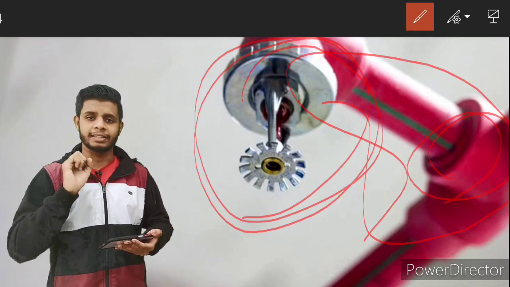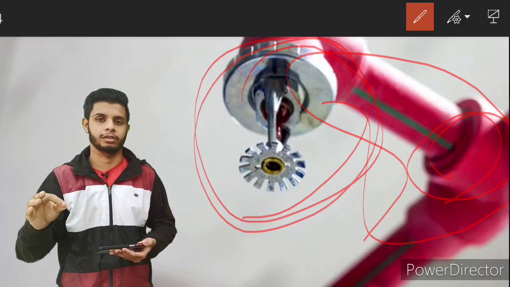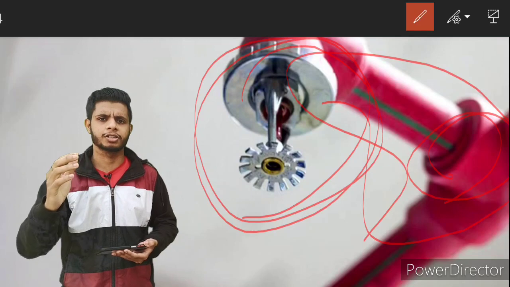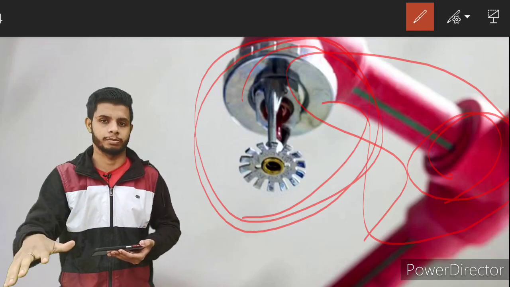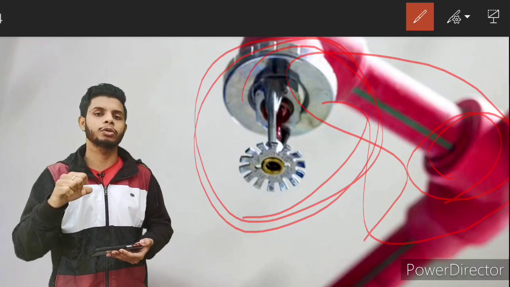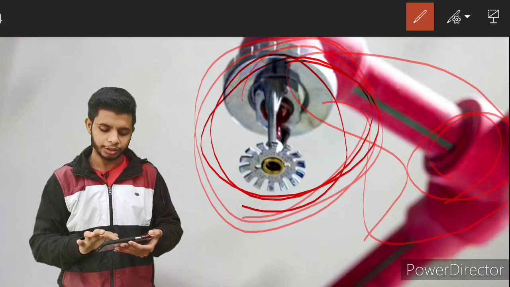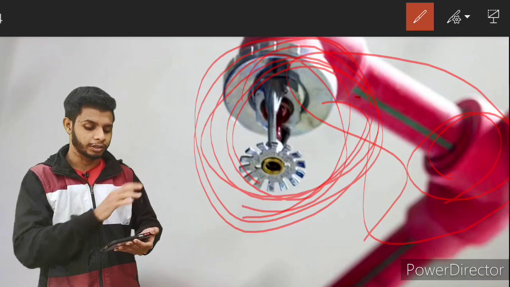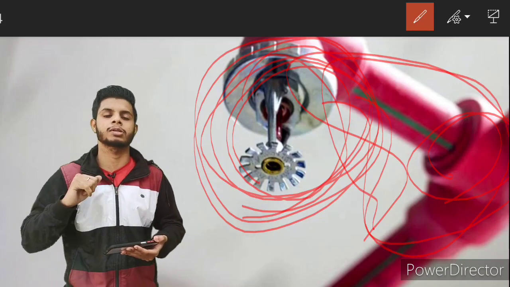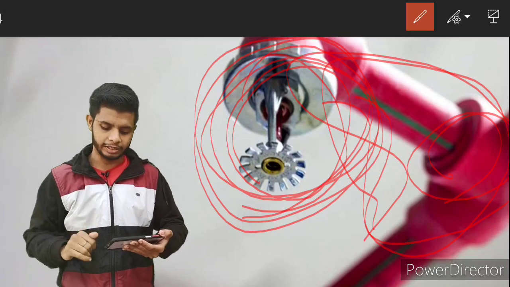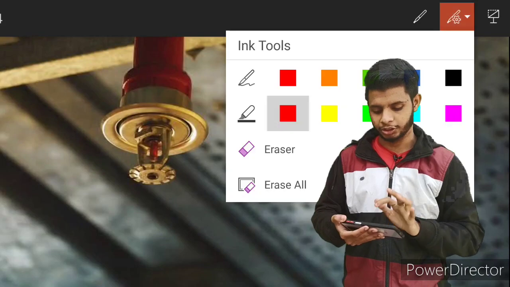As I told you initially, it's a fire sprinkler system. It means it is made up of a lot of components. When we studied system safety, I told you the meaning of a system. A system is basically comprised of subsystems, and all these subsystems work together to fulfill the objectives of the system. The same is applicable here. You can call this small part one subsystem, and this network piping is also a subsystem. A lot of subsystems are available within a fire sprinkler system. We'll see them in the upcoming slides. I hope you can see the diagram. Let's move to another image.